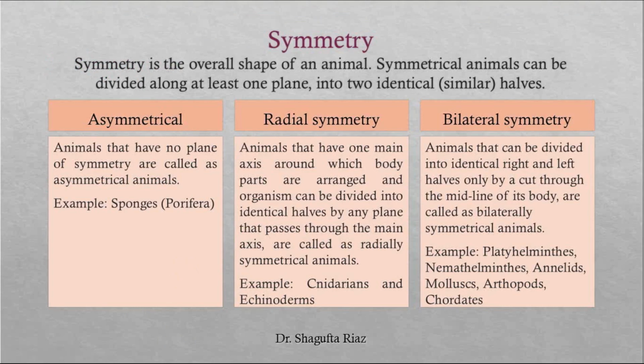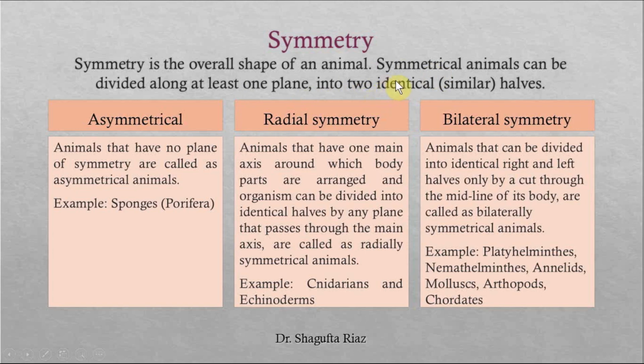Symmetry. Symmetry is the overall shape of an animal, and on the basis of this there are two main types, that is symmetrical animals and asymmetrical animals. What are the symmetrical animals? Those that can be divided on at least one plane into two identical or similar halves, right?